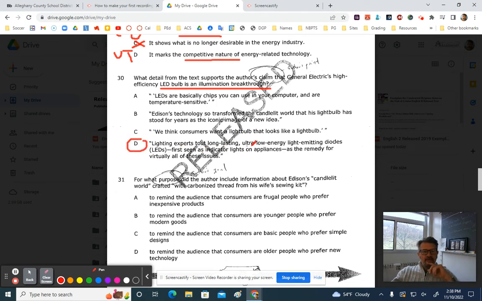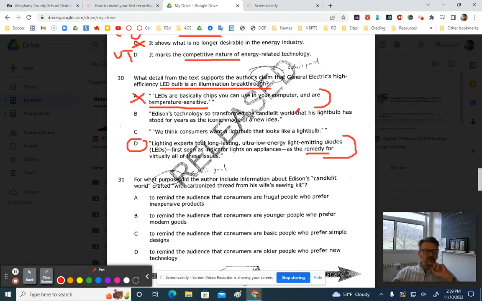Lighting experts tout long-lasting, ultra-low energy light-emitting diodes, LEDs, first seen as indicator lights on appliances, as the remedy for virtually all these issues. Okay, so we have remedy, which is positive, and so that answer choice is going to work. It's a breakthrough in the sense that it's going to solve all of these problems. Now, what's wrong with the other ones? LEDs are basically chips you can use in your computer and are temperature sensitive. That almost sounds negative. It sounds like a limitation. All right, so we can X that out.